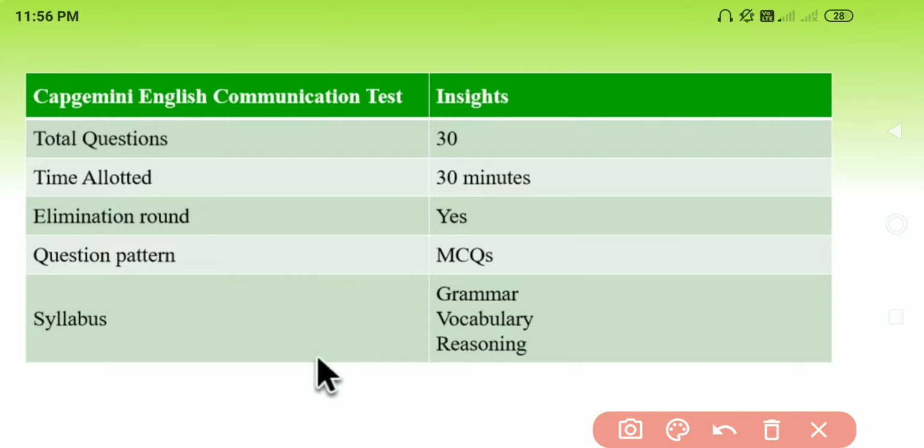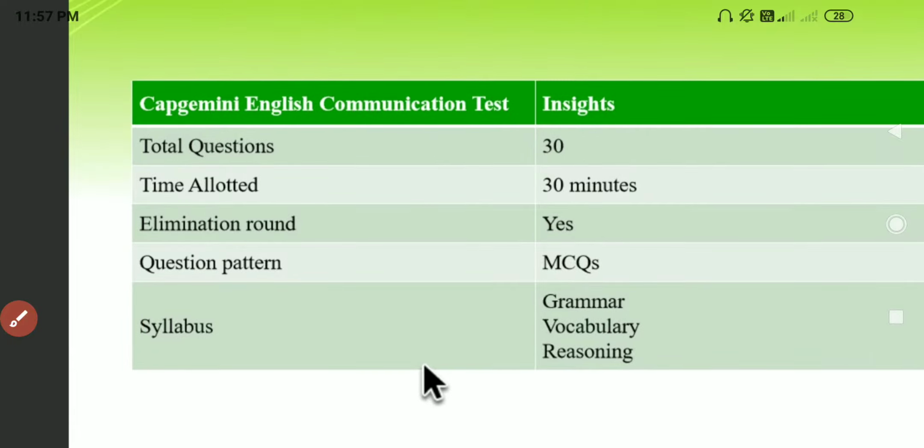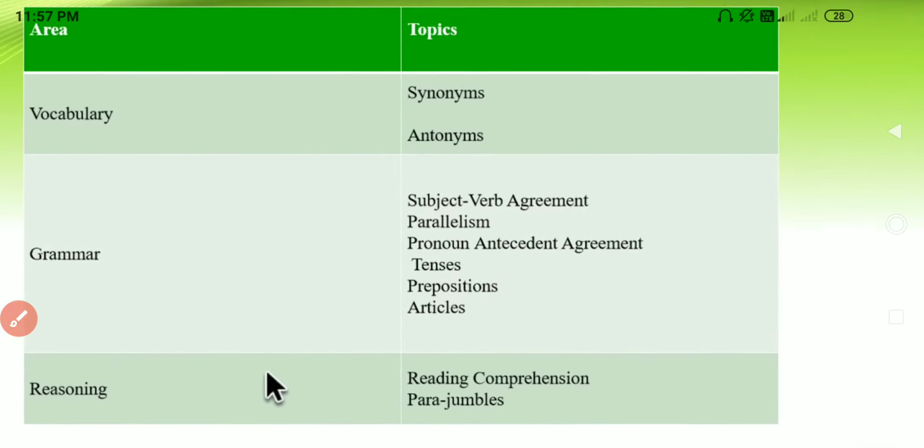Coming to the syllabus, we'll have grammar, after that vocabulary, and after that reasoning. These are the three main topics on which the questions will be produced. Now let us move ahead and discuss each topic one after the other.